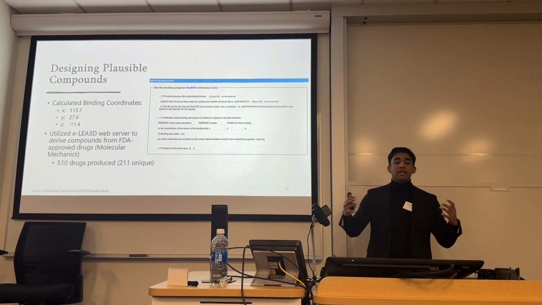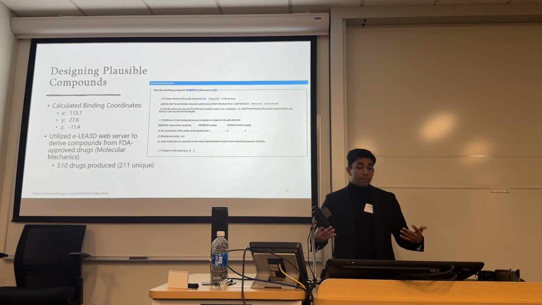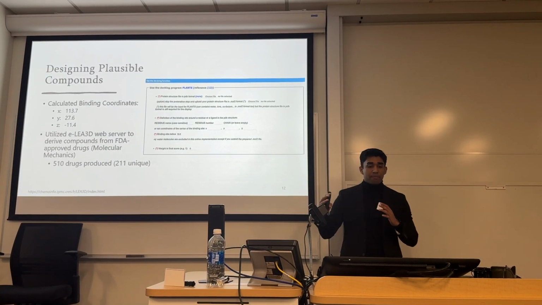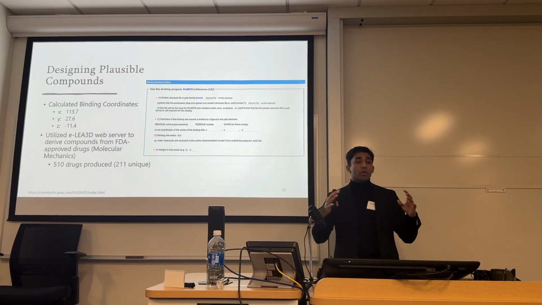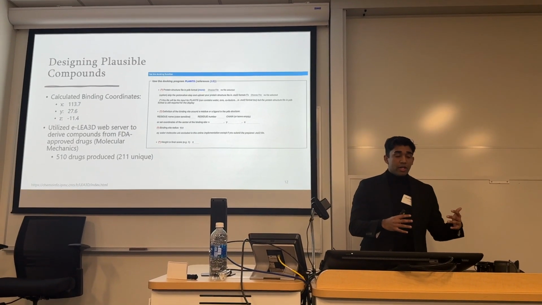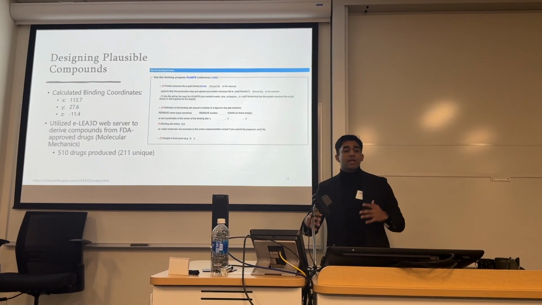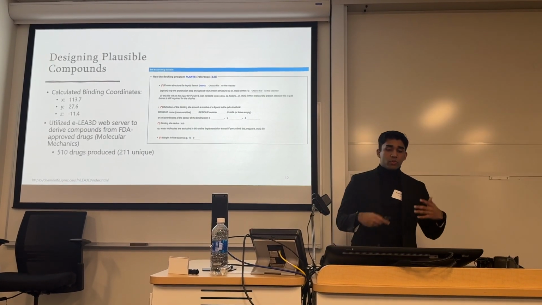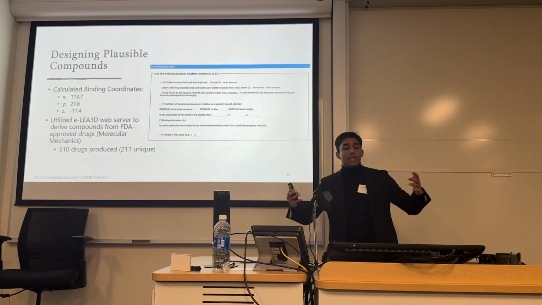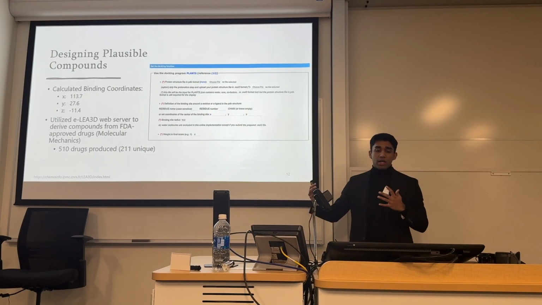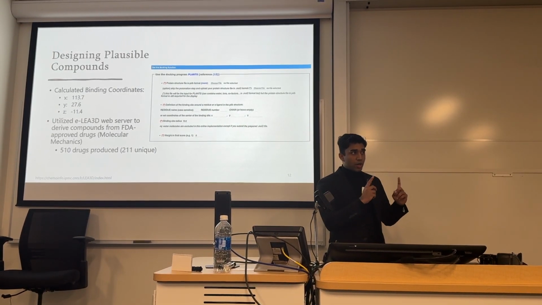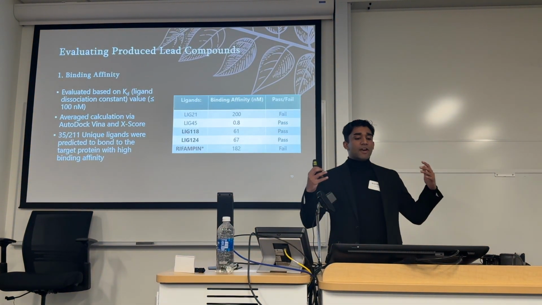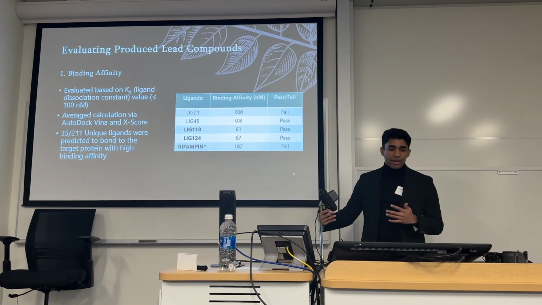From there, we used an E3D-led web server. What this did was it took an already existing FDA compound and then used molecular mechanics algorithms to essentially derive more compounds that fit to the binding compound with the molecule we have in mind. So with that, we were able to produce 510 drugs, out of which only 211 of them were unique. Moving further, we then evaluated these lead compounds that came.